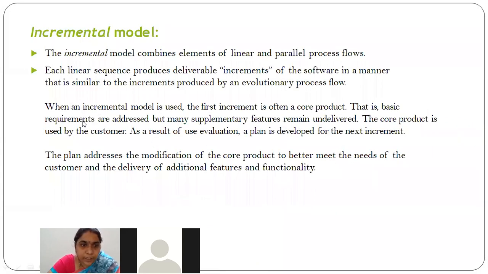So that is what we are saying here. In the first release, that is the core product, the basic requirements are addressed and released, but the supplementary features remain undelivered, right? The core product is used by the customer. As a result of new evolution, a plan is developed for the next iteration. This core product is given to the customer, he'll be using it, and any feedback is taken from the customer. And as the developer has already planned previously, the next increment will be carried on. So this will be continued in an iterative way, right?